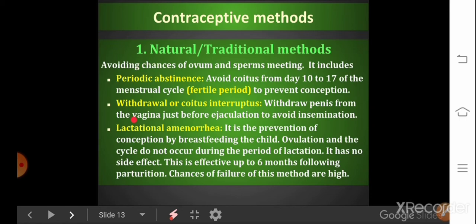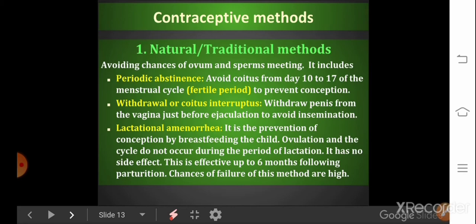In the first way of natural method, periodic abstinence, periodic refers to the periods, so it is related to the menstrual cycle. Usually in a 28 or 29 day cycle, on the 14th day ovulation occurs due to the LH surge, so release of ovum takes place.